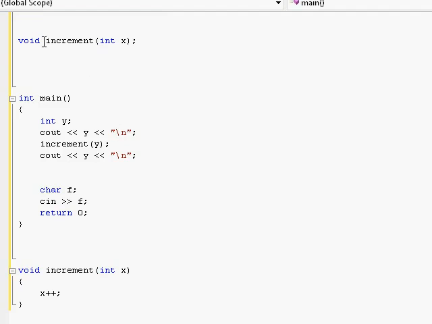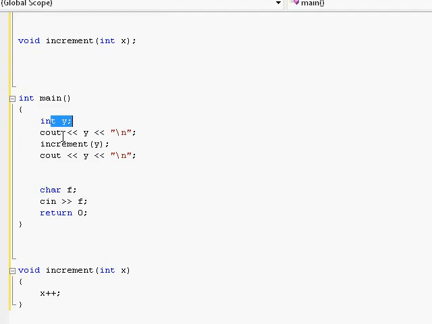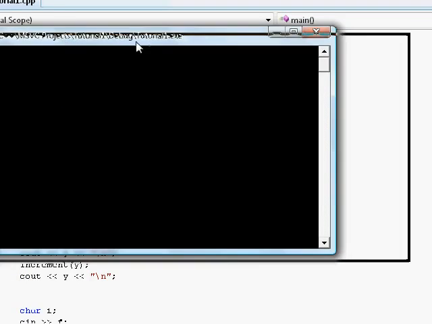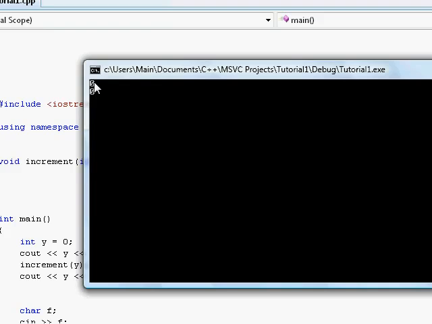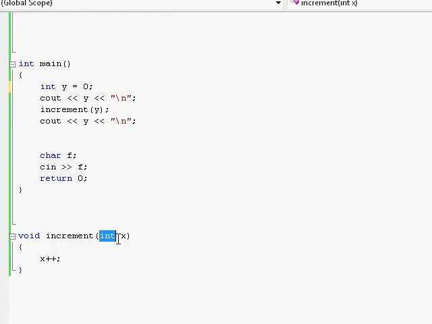So like right over here, I made a function called increment, which takes an integer x and increments it by 1, and then in my main function over here, I create my variable y, I print out what it has, and then I try to increment it. But when I print it out again, of course first by giving it 0 or something, I find out that the increment function didn't help. It stays 0, even though I passed the variable into the function to increment. And that's because when I pass the variable into the function, the variable itself isn't passed in, but rather a local copy of the variable is passed in.